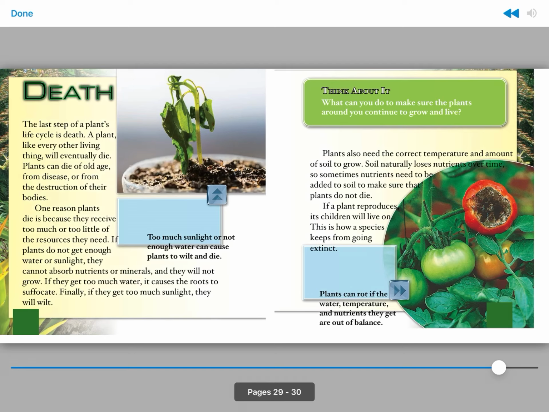Plants also need the correct temperature and amount of soil to grow. Soil naturally loses nutrients over time, so sometimes nutrients need to be added to soil to make sure that plants do not die. If a plant reproduces, its children will live on. This is how a species keeps from going extinct.